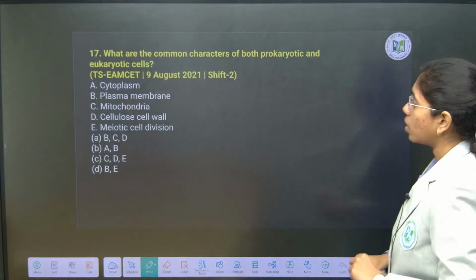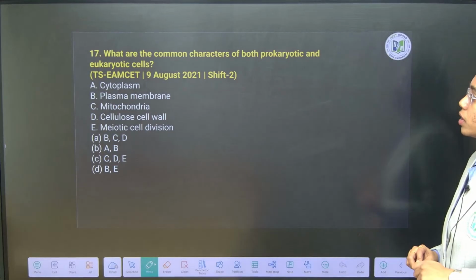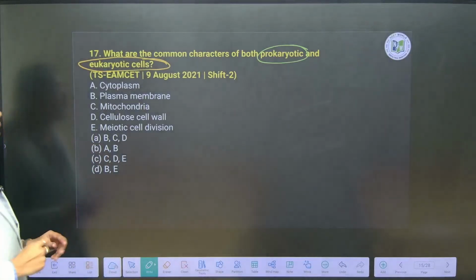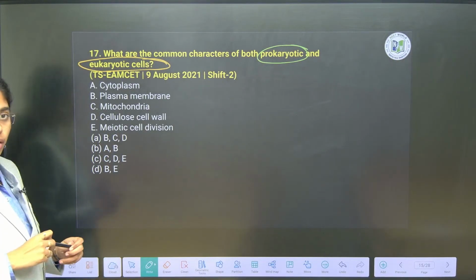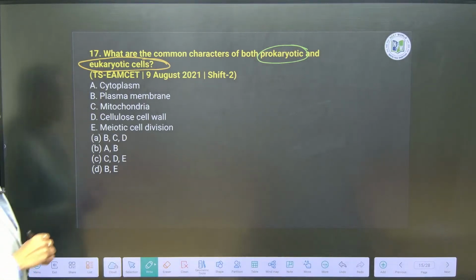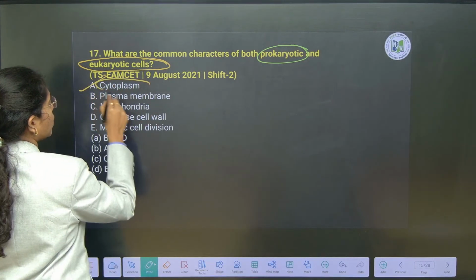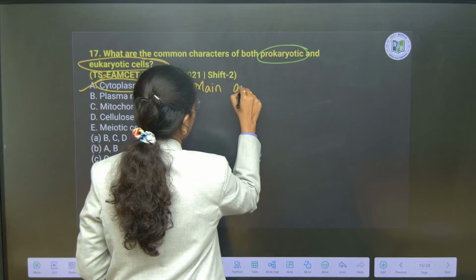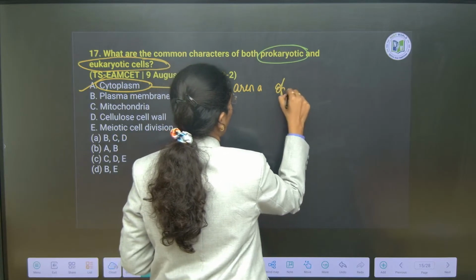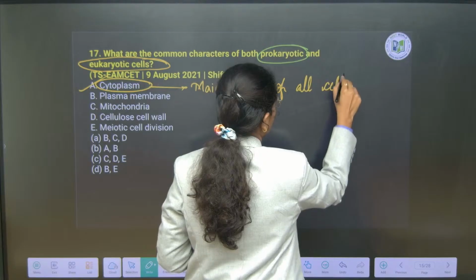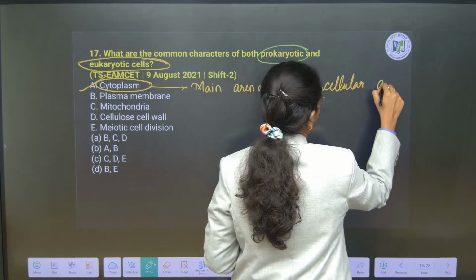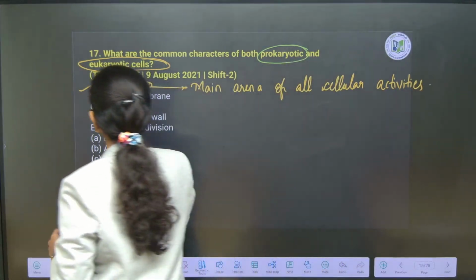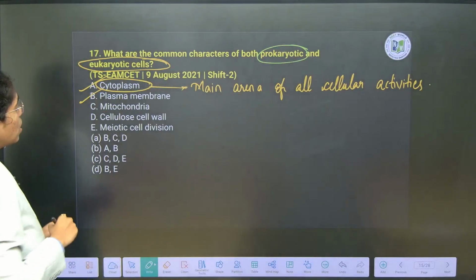Next, what are the common characters of both prokaryotic and eukaryotic cells? We have clearly learnt now the differences between prokaryotes and eukaryotes and the common features between them. Of course, cytoplasm is present both in prokaryote and eukaryote because this is the main arena of all cellular activities. Plasma membrane, of course, it is present in a prokaryotic and eukaryotic cell.